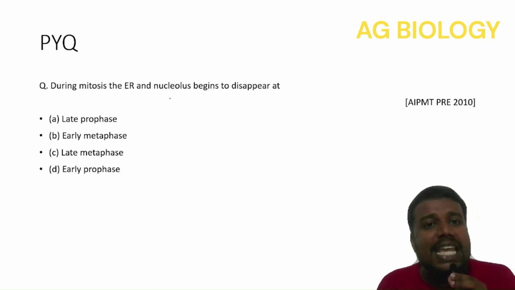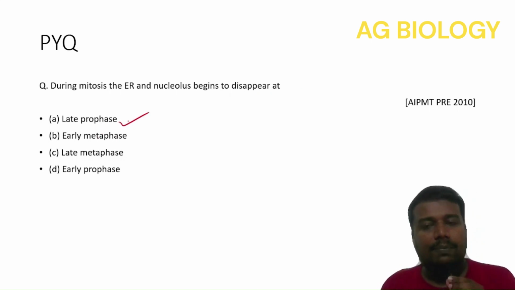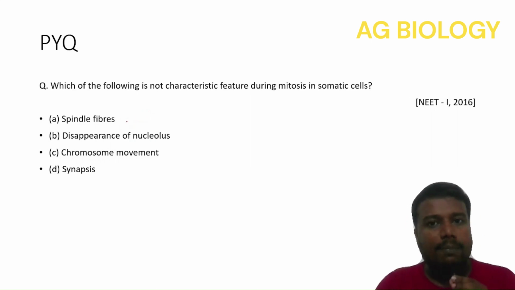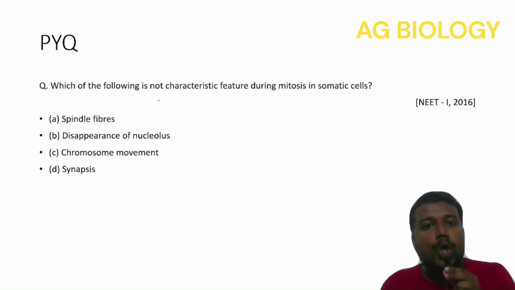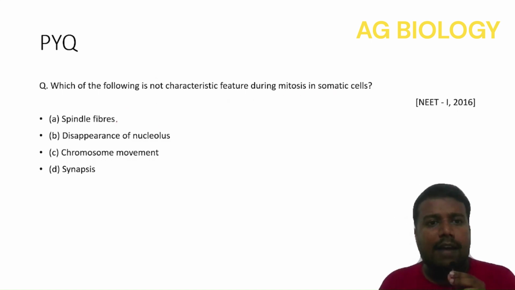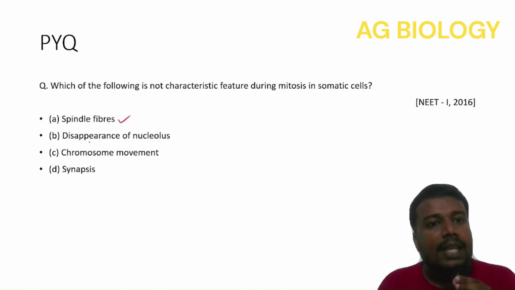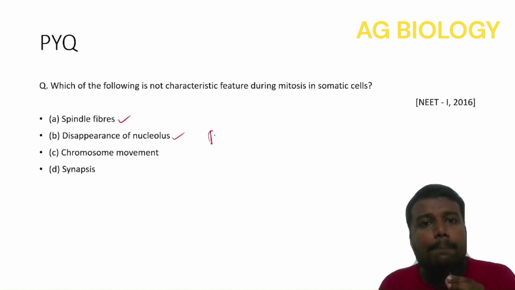During mitosis, the ER and nucleolus begin to disappear. At which stage? We have already seen it is during late prophase. Which of the following is not a characteristic feature during mitosis in somatic cells? Spindle fibers: of course there are spindle fibers. They attach to the kinetochores. Remember that. Disappearance of nucleolus starts at which phase? Late prophase, precisely.